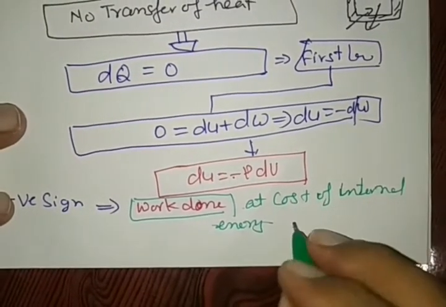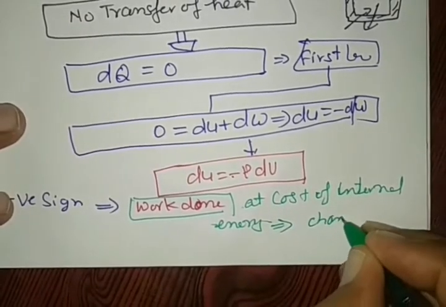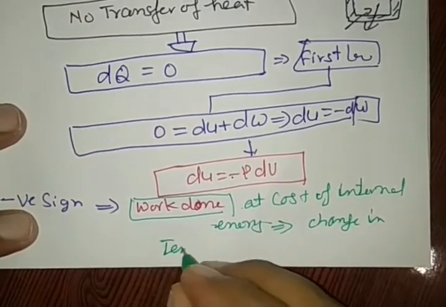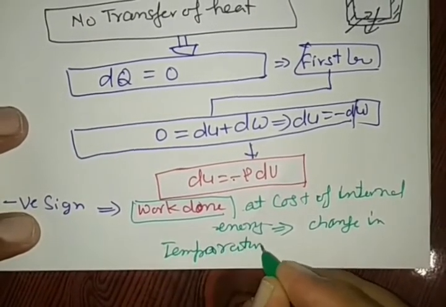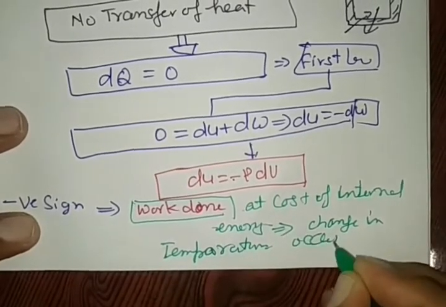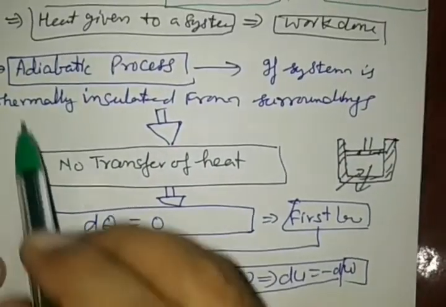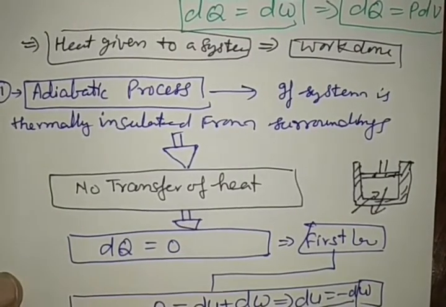So at the cost of internal energy, this implies that a change in temperature occurs. So this is about adiabatic processes. Now we are going to see the third one.